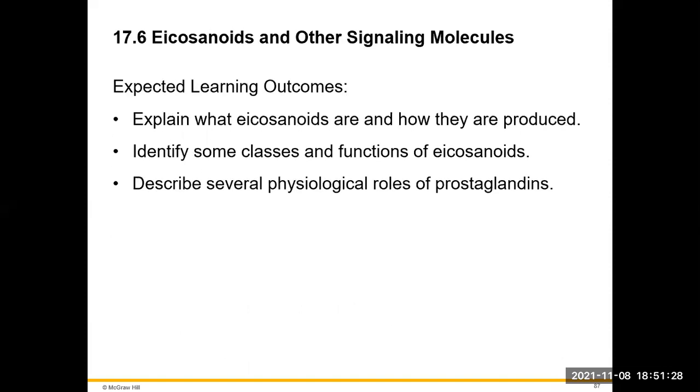Okay, that's the end of 17.5. The last section of chapter 17 is 17.6. We're going to be looking at the eicosanoids and other signaling molecules.